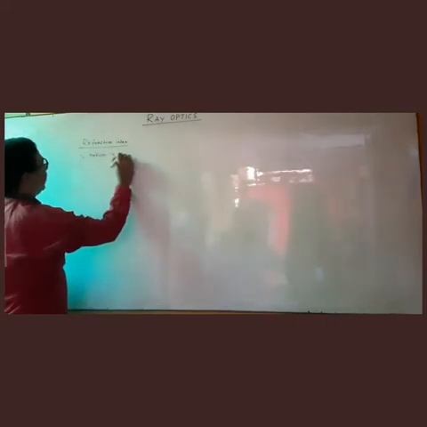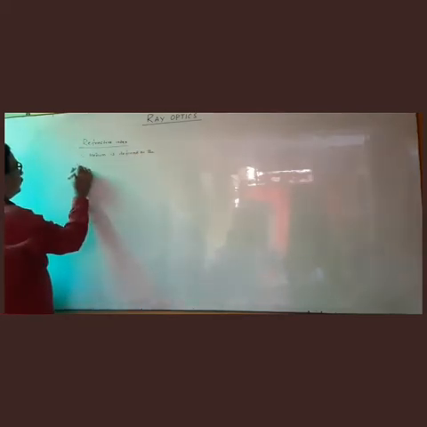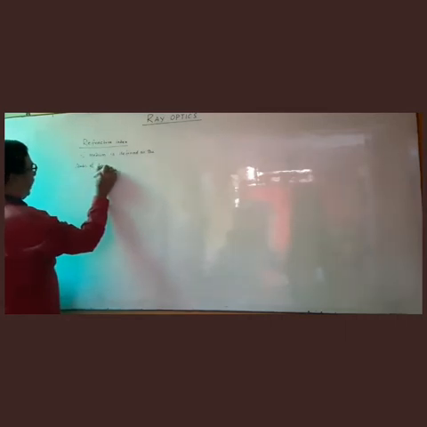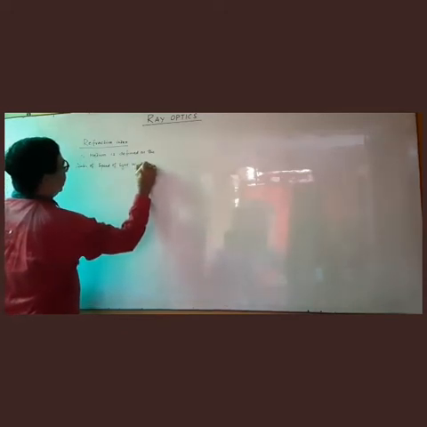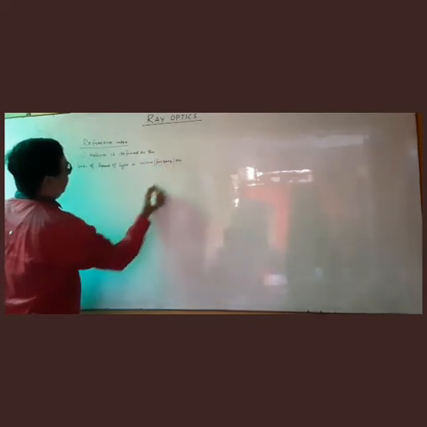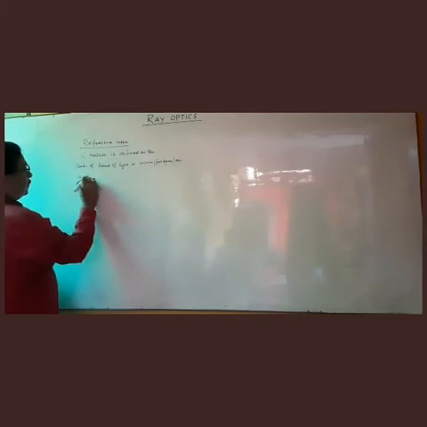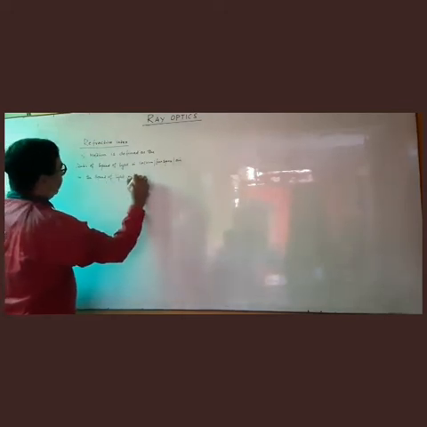So refractive index of a medium is defined as the ratio of speed of light in vacuum, free space, air, सब एक ही है, to the speed of light in medium.